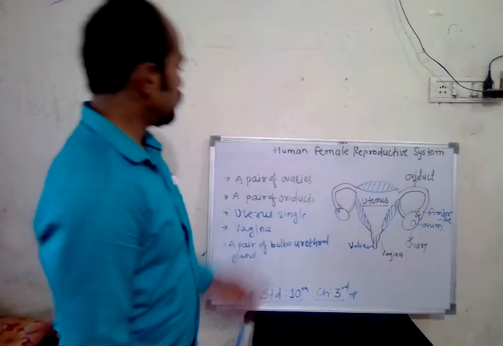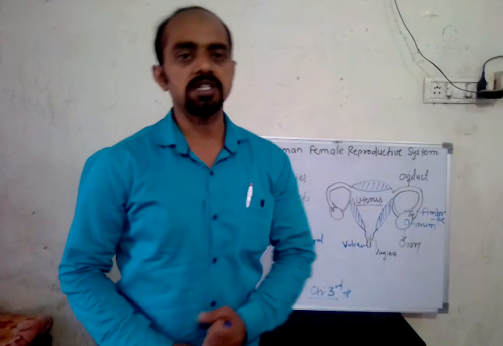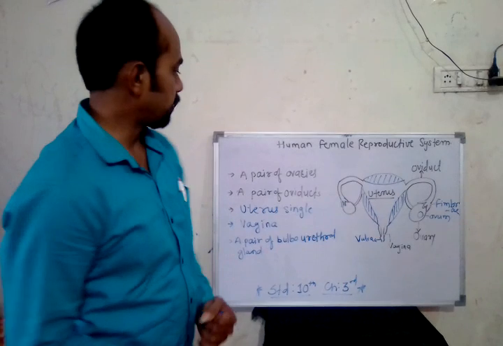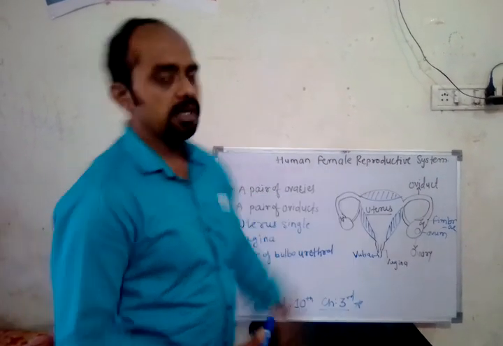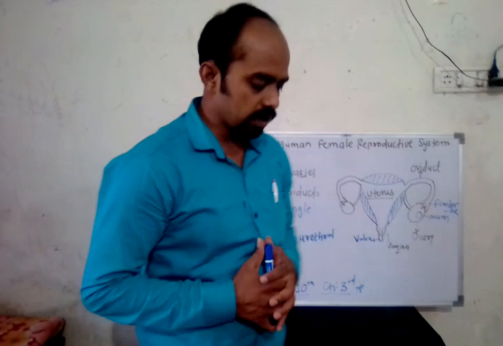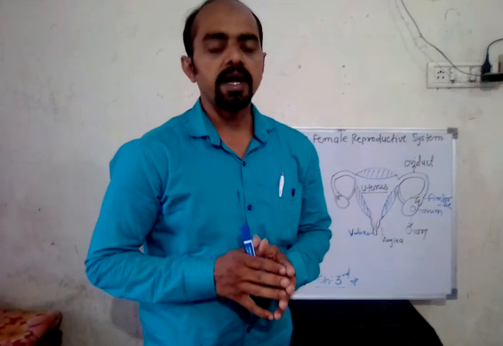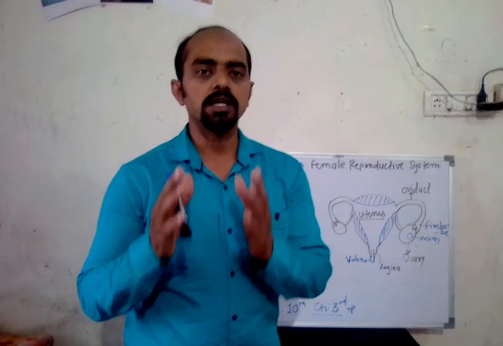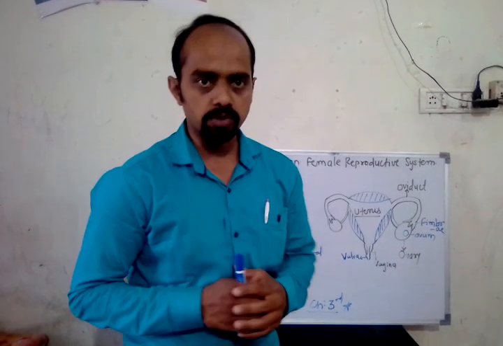Today we will learn about the human female reproductive system located in the standard 10 in third chapter. Generally, the human female reproductive system is the most important part of the female body and the most important participant in the reproduction and fertilization process.